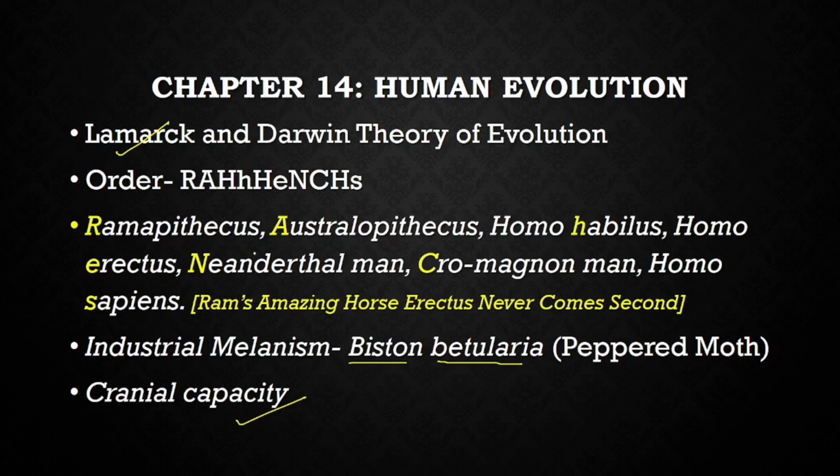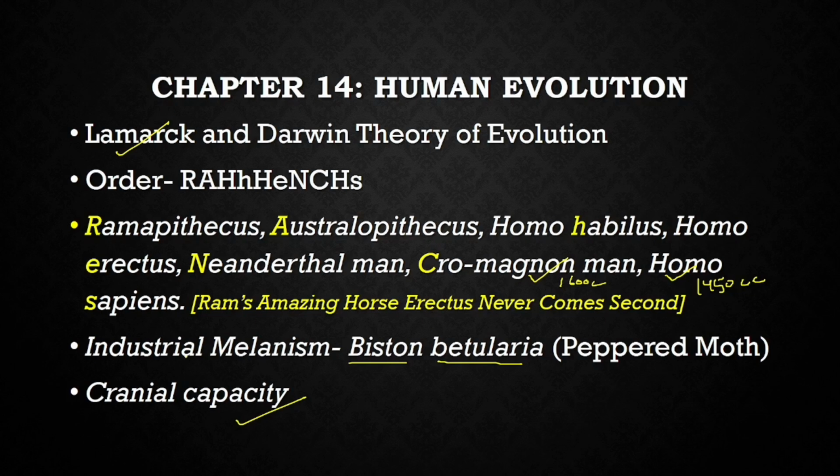The cranial capacity of these ancestors should be known. You should know that Cro-Magnon man had a little more cranial capacity compared to the modern man. That was around 1600 cc, and we have only 1450 cc. This is really important for us to understand. So, the Lamarck and Darwin theories and industrial melanism are important. Industrial melanism is natural selection. A question can be asked on how natural selection can be explained by industrial melanism.